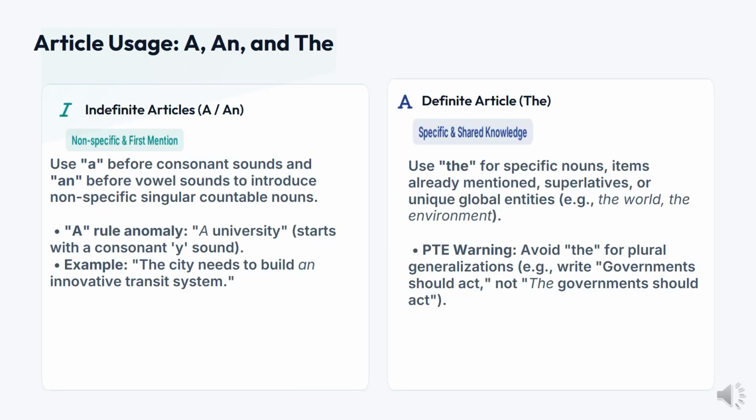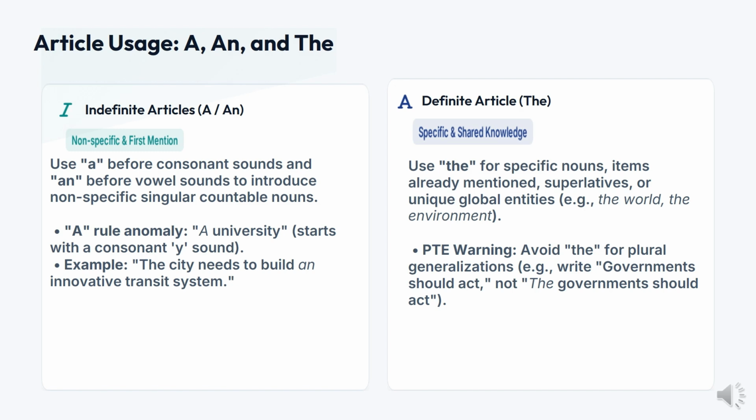In essay writing, it is really important to understand the usage of a and the. Indefinite articles are a and an, and the definite article is the. A is used before a consonant sound and an is used before vowels. So you need to understand what are vowels and what are consonants. Definite articles are used for specific nouns, proper nouns, or global entities like the world.